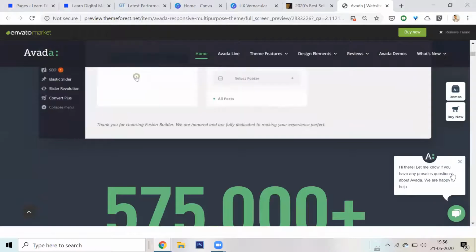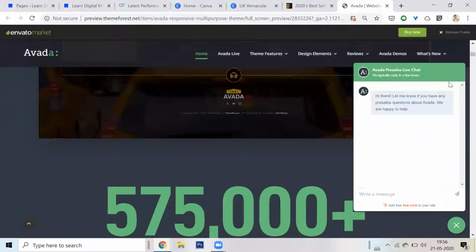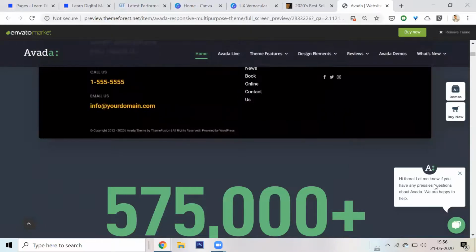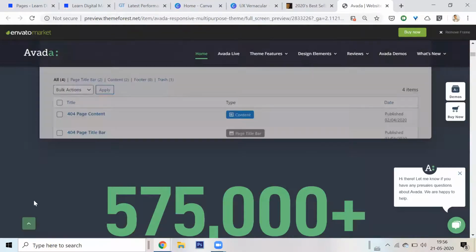Look at this. Wow, guys, there is already a pre-installed chatbot. I'm sure there is a pre-installed chatbot plugin. So sometimes these theme authors bundle a lot of features, a lot of plugins, automatically into the theme.